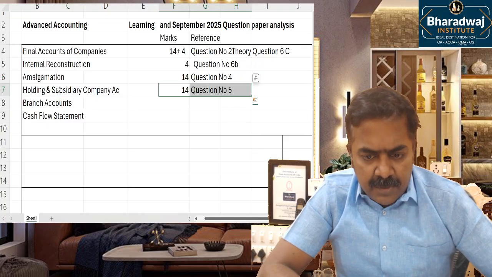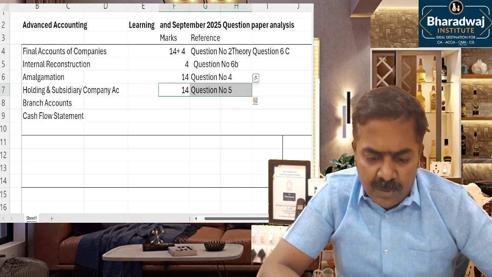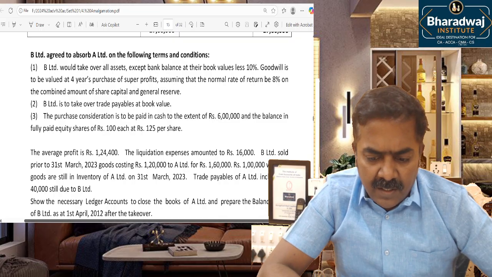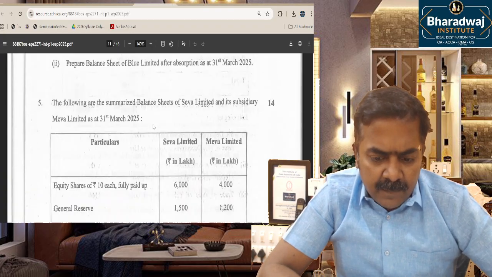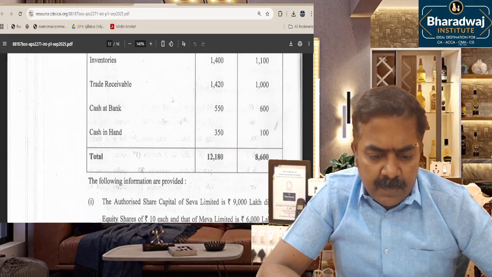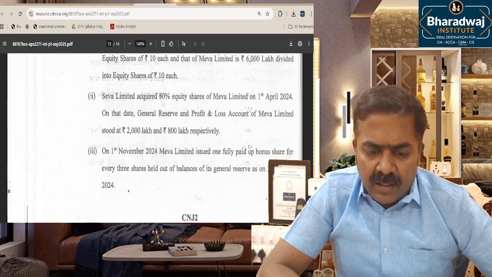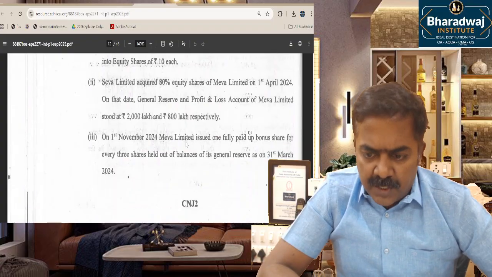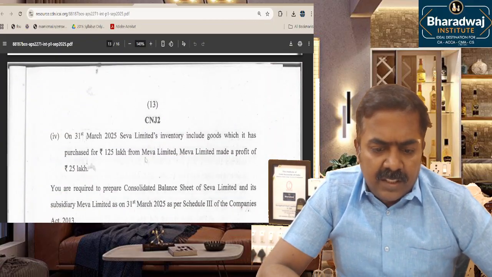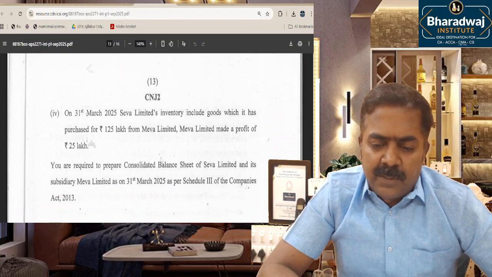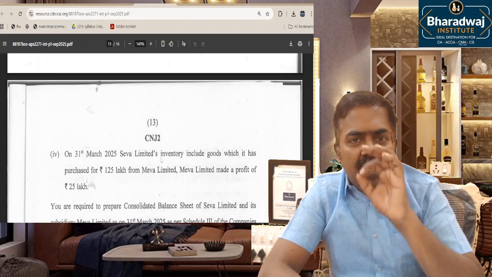Then holding and subsidiary company accounts, again as expected, were tested for about 14 marks, in question number 5. Looking at the adjustments, bonus shares were tested and stock reserve adjustments were tested. Only 2 adjustments were tested, an easy question.